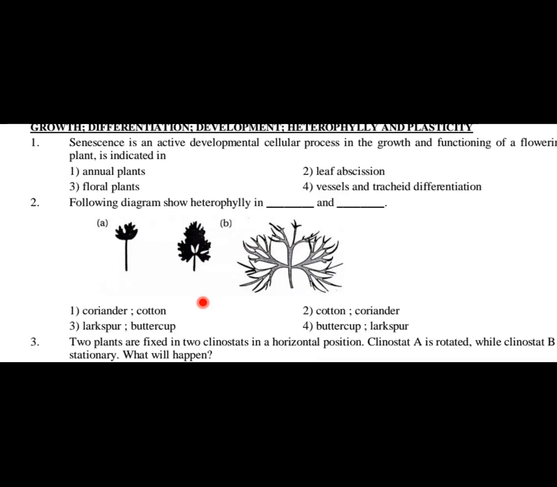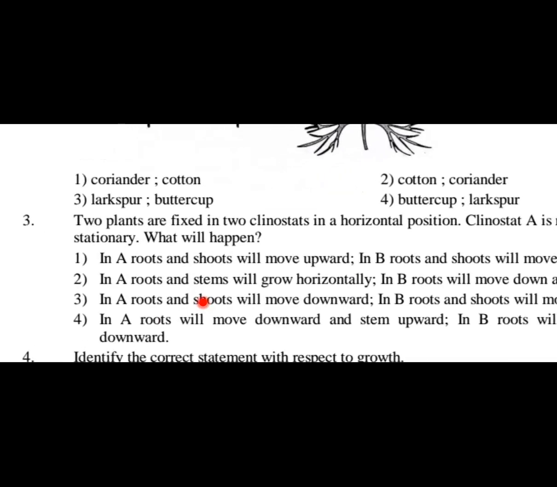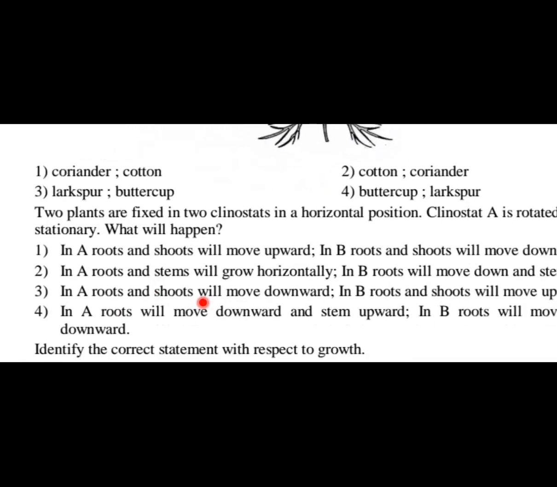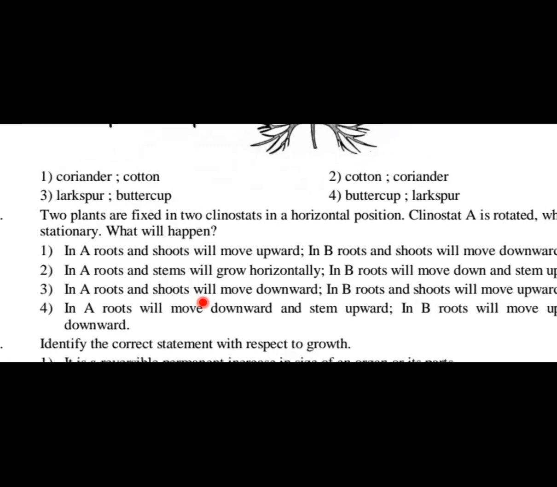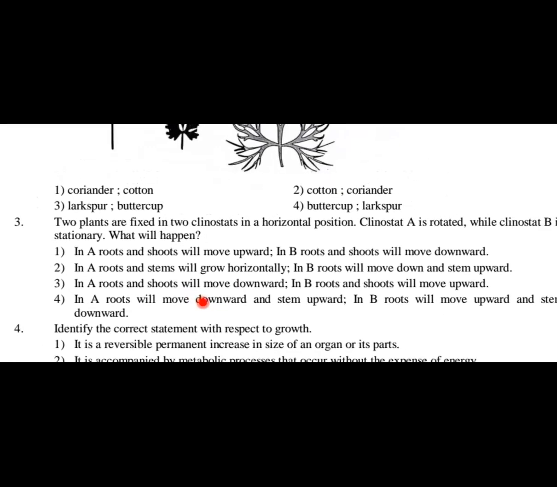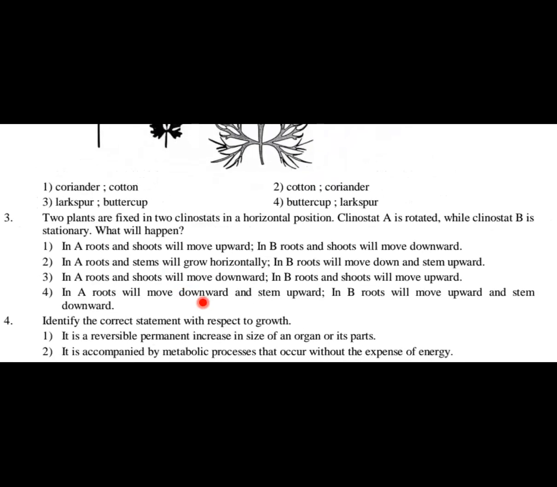Let us come to question number 3 here. Question number 3, two plants are fixed in two clinostats in a horizontal position. Okay, clinostat A is rotated while clinostat B is stationary. What will happen? Option number 1, in A, roots and shoots will move upward; in B, roots and shoots will move downward.